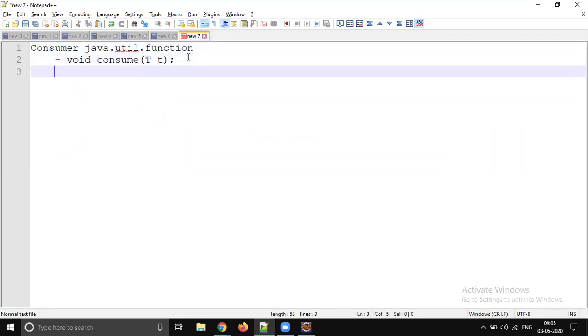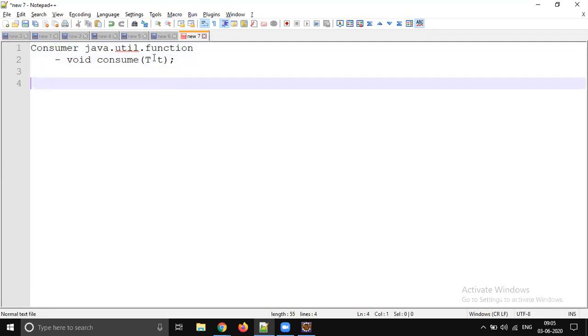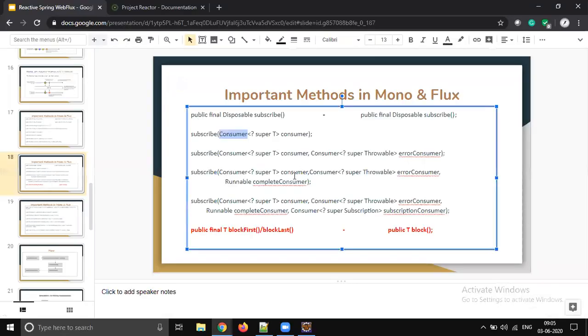So where are we using this consumer a lot? In the Streams API, forEach, right? Yes, forEach takes a consumer. So we are doing System.out.println, which is the best example for a consumer implementation. It takes the data, but it won't return anything, right? The return type of the println method is void.